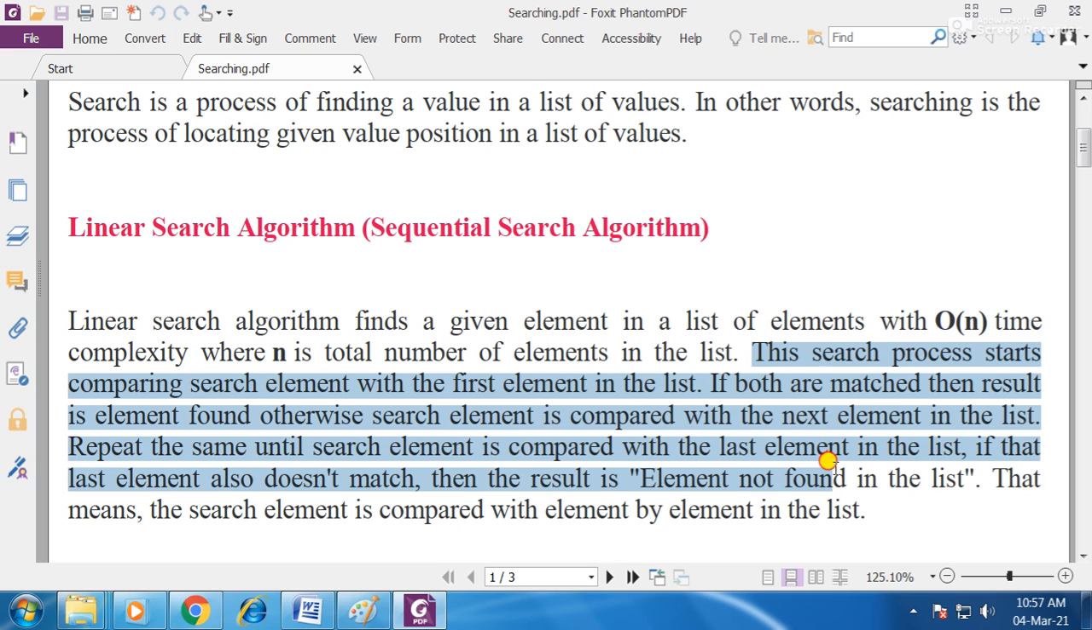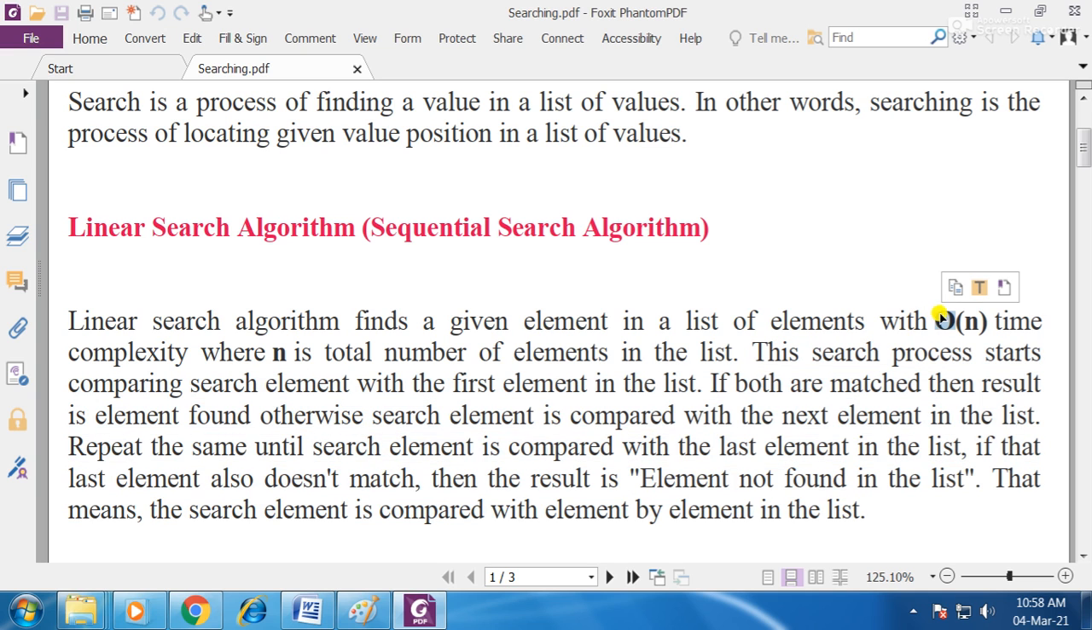The search process starts by comparing the search element with the first element in the given list. If both match, then the result is element found. Otherwise, the search element is compared with the next element in the list. If it is not there, then repeat the same until the search element is compared with the last element in the list. If the last element also doesn't match, then the result is element not found in the list. That means the search element is compared element by element in the list. That's why it is also called order of n.